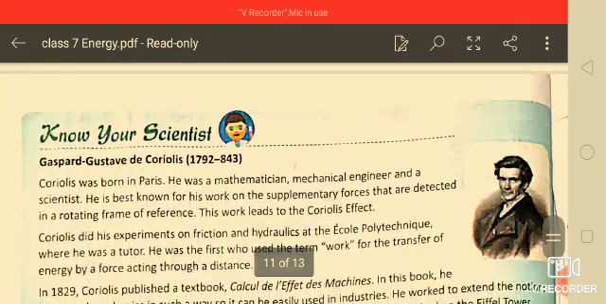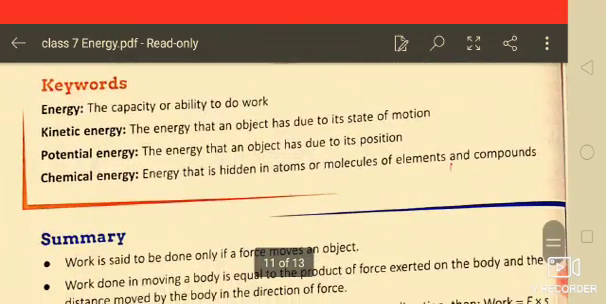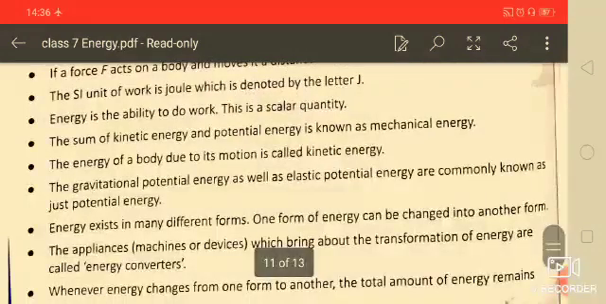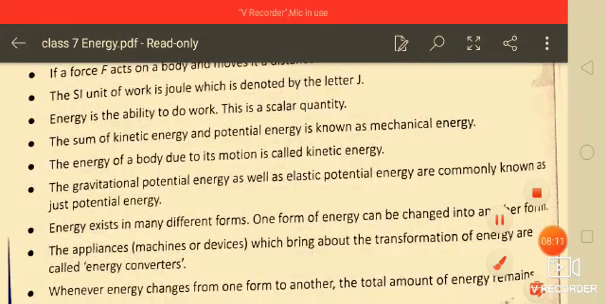So your topic is finished. Now you will read the keywords, and you will do the question answers with the help of the given notes.